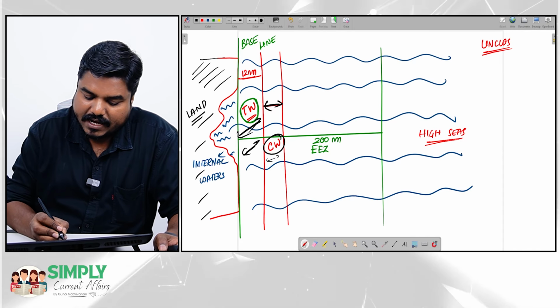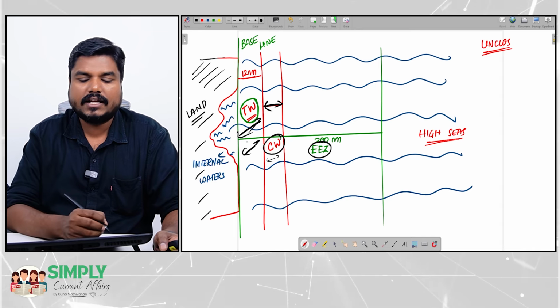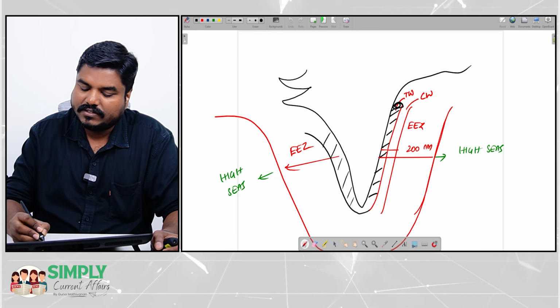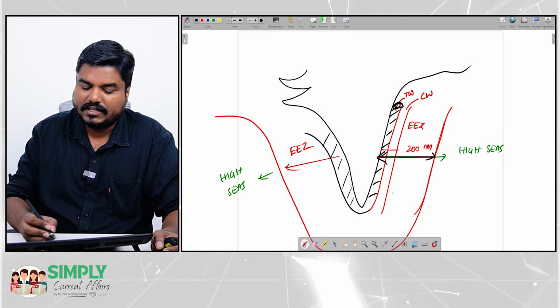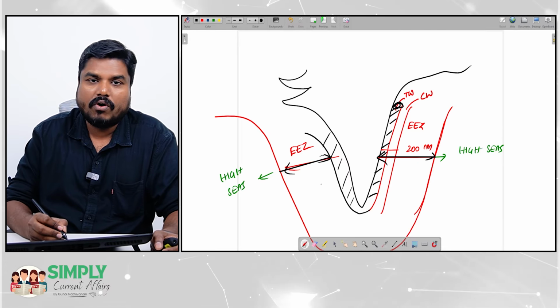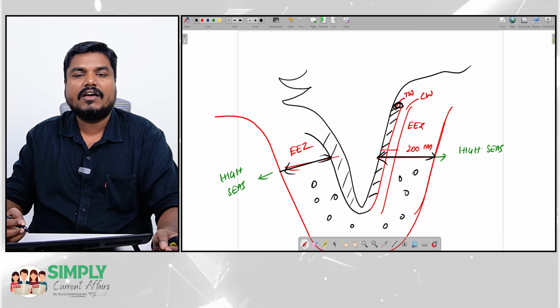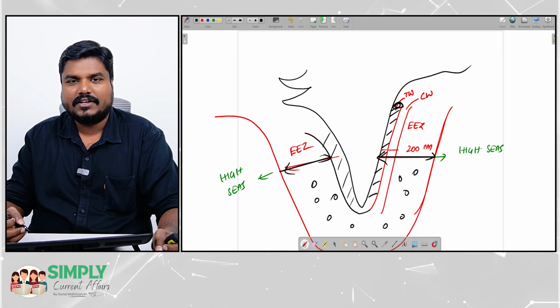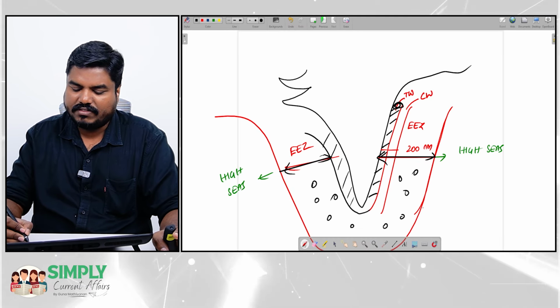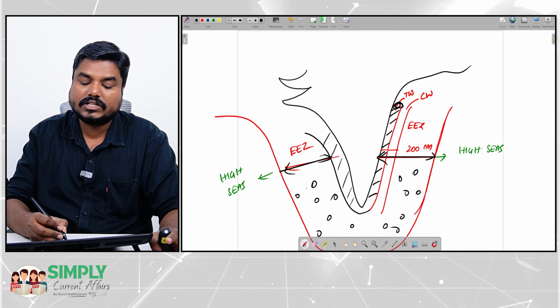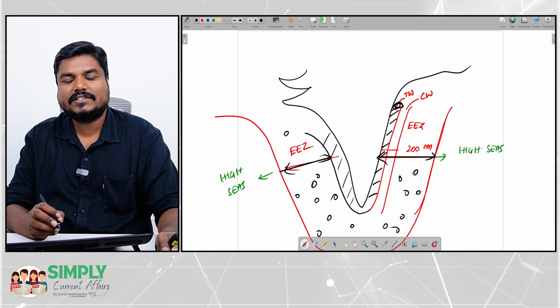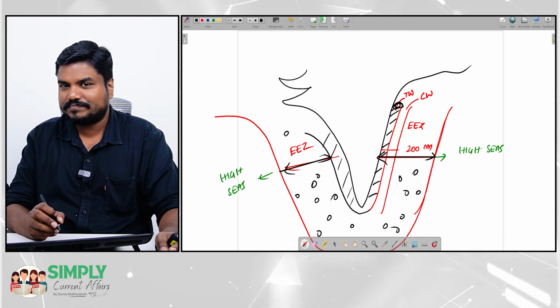Now coming to the exclusive economic zone, that is 200 nautical miles. Take the case of India. This entire region, 200 nautical miles, whatever resources are available, be it fishes, oil, natural gas, or any other minerals, everything present is exclusive for India. That is why it is called the exclusive economic zone.